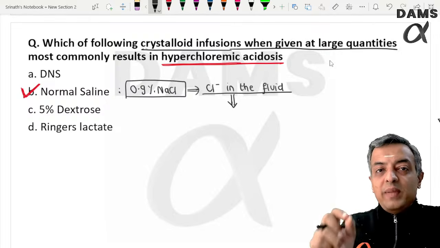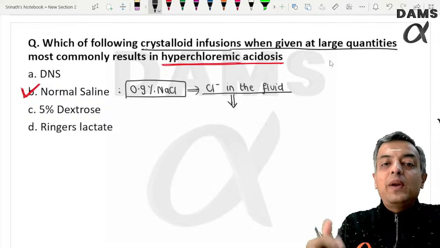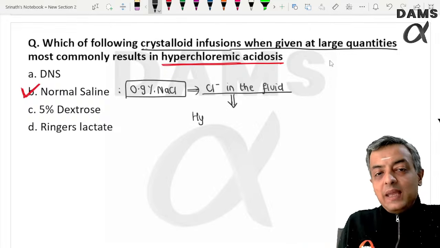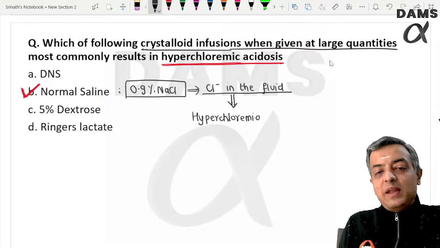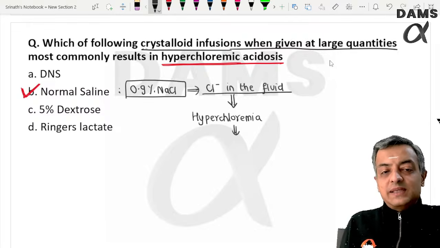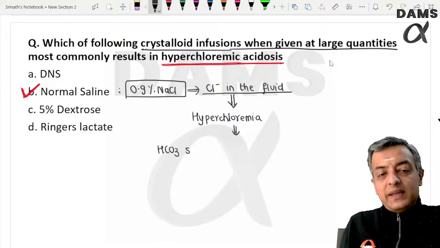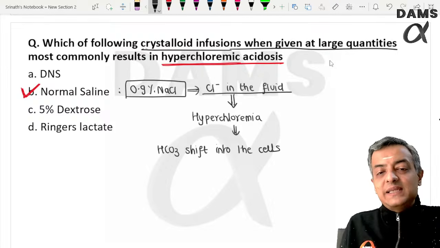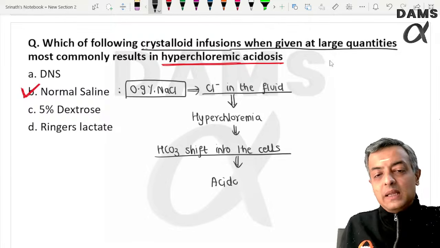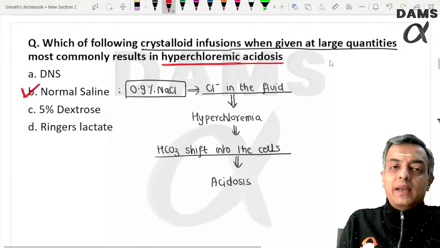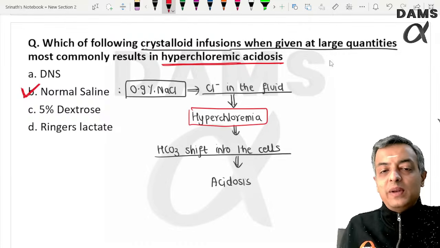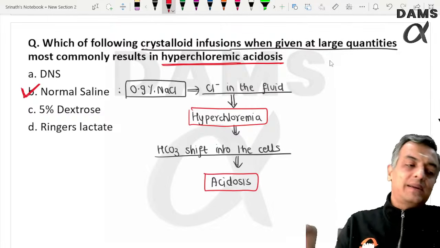Plasma has to maintain electroneutrality, causes hyperchloremia, which causes the bicarbonate shift intracellularly, bicarbonate shift into the cells, leading to acidosis also. That is why we say hyperchloremic acidosis can occur.